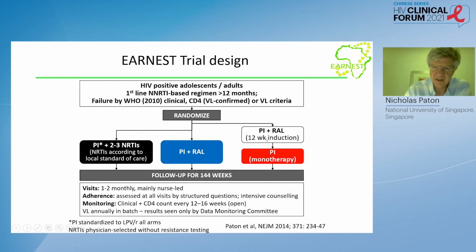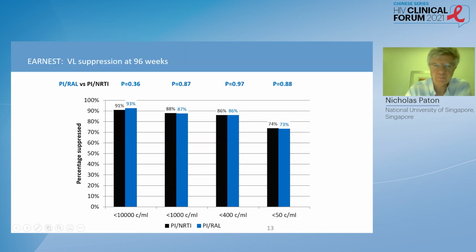And then a third arm, which just had PI monotherapy alone, because at that time we believed that these nucleosides, when there was cross-resistance, would not be contributing very much to the second-line regimen. And importantly, this was done without resistance testing. So these nucleosides were selected without resistance testing.